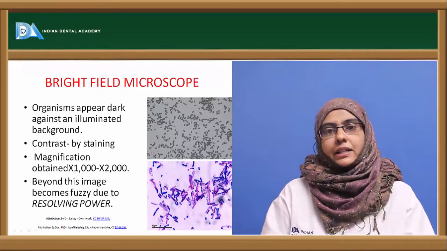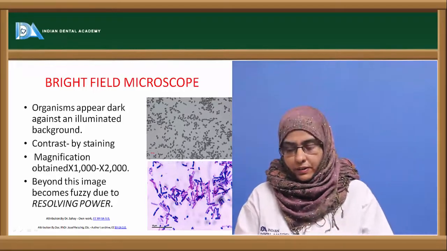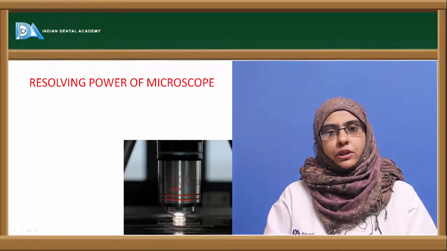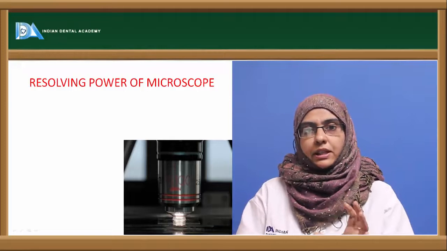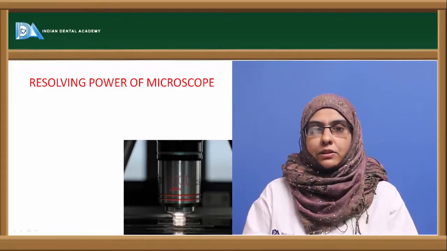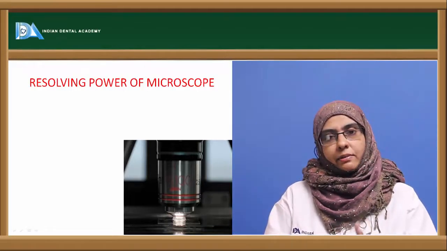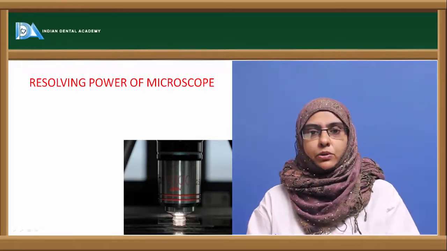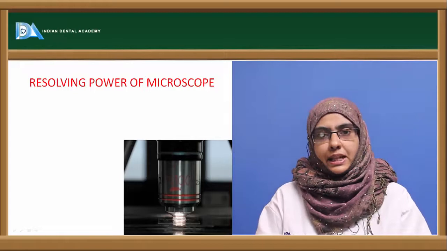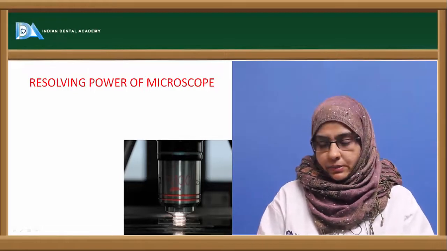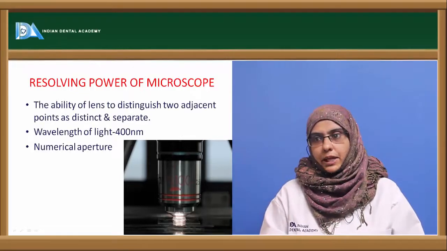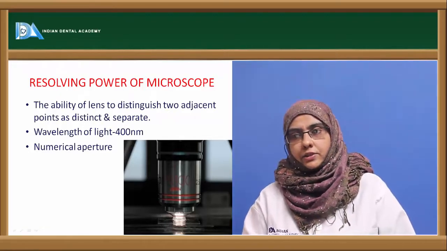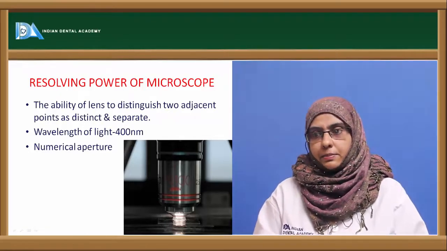And the reason behind that is the resolving power. A microscope should not only have a magnification but also give us a resolving power that enables us to see the clear details of the object. Now the bright field microscope that we are using in the lab is a compound microscope, the normal microscope that we use to study the basic characters of a particular organism. So the resolving power of a microscope depends upon two important factors. One is the wavelength of light that is used, and the other is the numerical aperture.